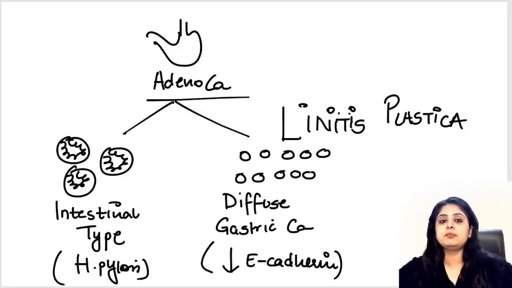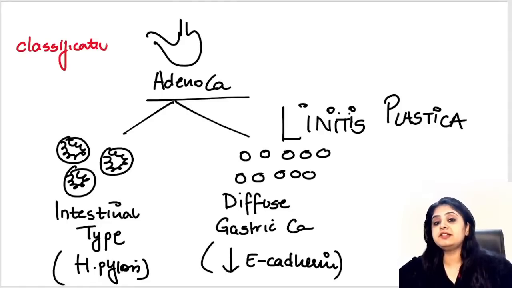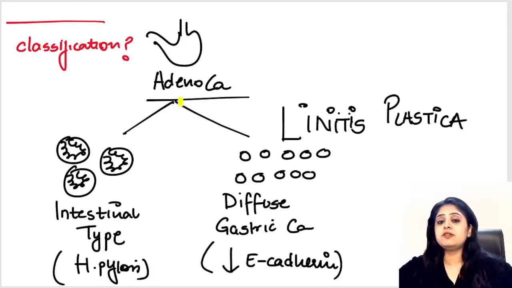Dr. Naveed, it's very simple. Tell me one thing. Someone had said, ma'am, tell this slide again. While I tell this slide, others have to answer for me: this story that I just told, what is this fancy classification known as? Because in surgery all these fancy classifications are asked. Till the time everyone answers the name of this classification, Dr. Naveed, please note, there are two types of stomach cancer. In one, a gland is formed, that is known as intestinal type, that is caused by H. pylori. In the other, no gland is formed, single cells, that is diffuse gastric type, which is